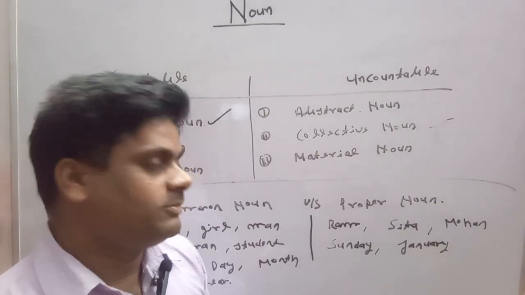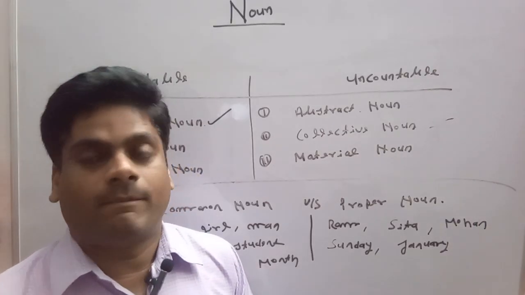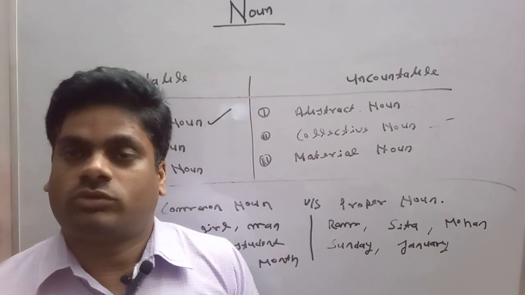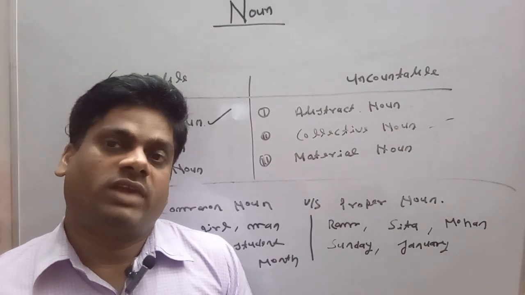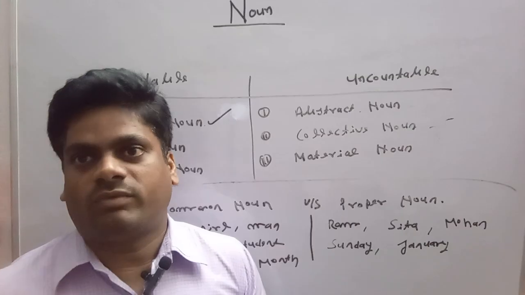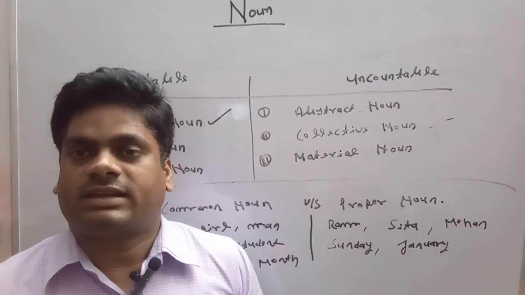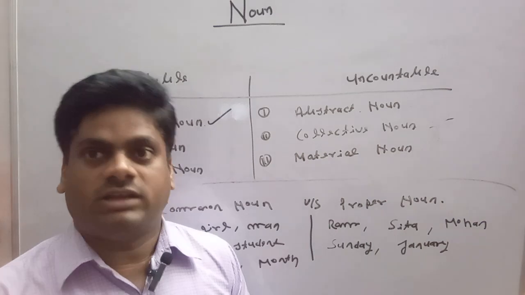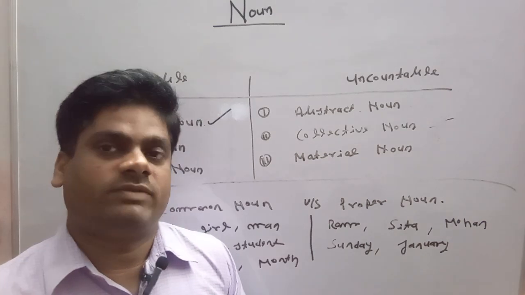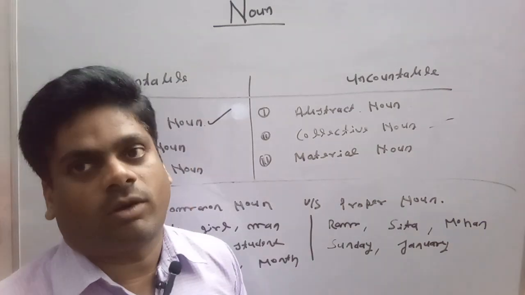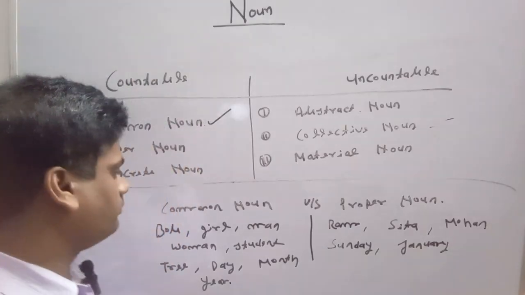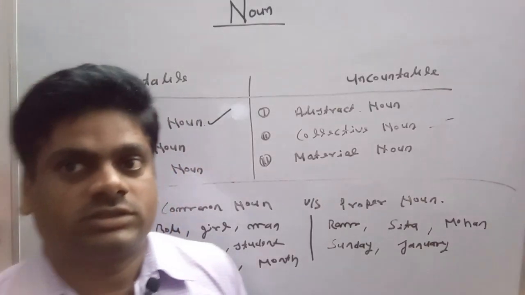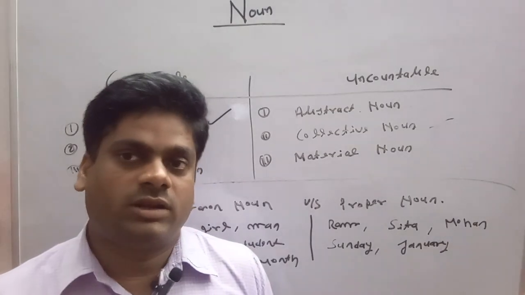Their names are individual and unique, but in case of common noun, their names are not individual and unique. So when we have no individuality, we have no uniqueness, then we can say that this is the common noun. But if a noun keeps its own individuality and uniqueness, then we can say that that is a proper noun. Apart from this, we are going to discuss another main difference between common noun and proper noun.